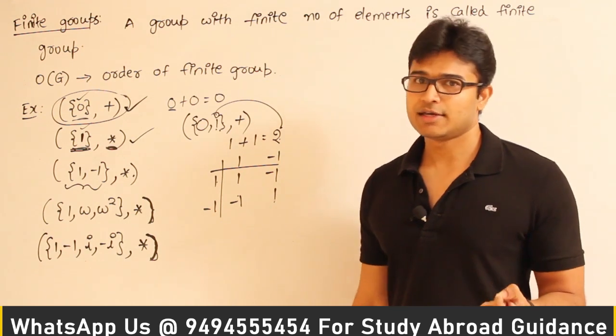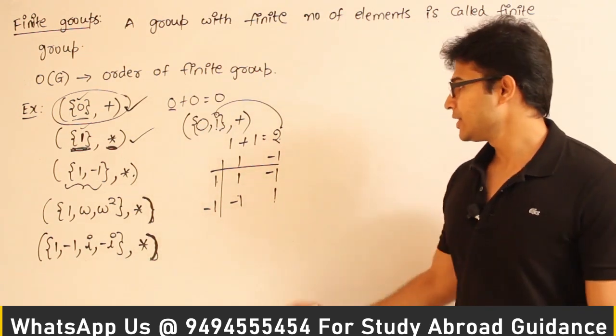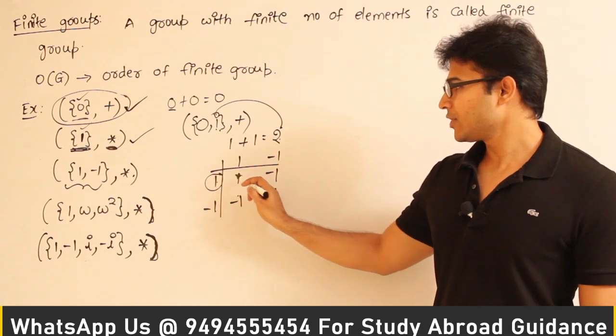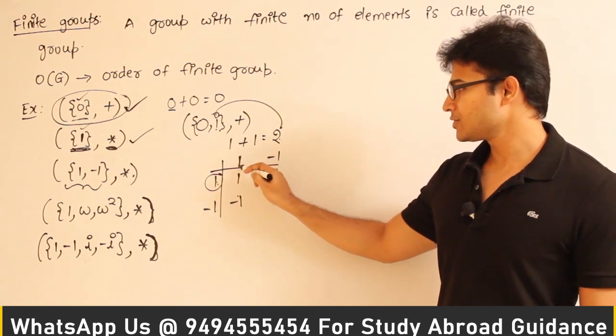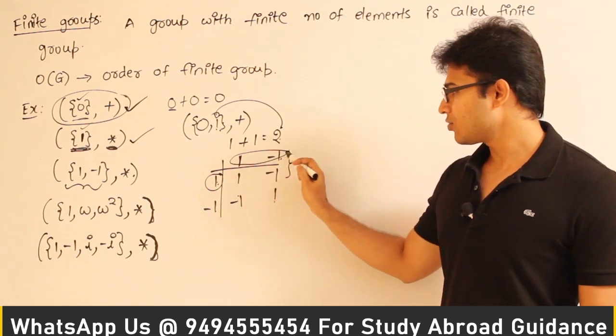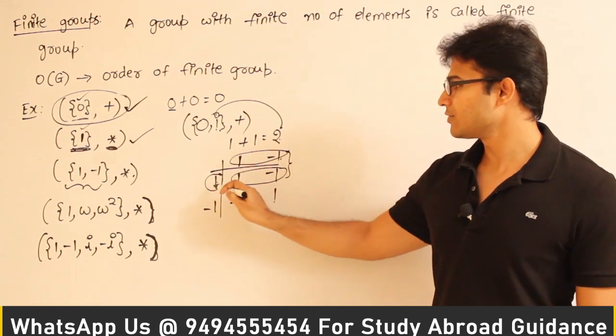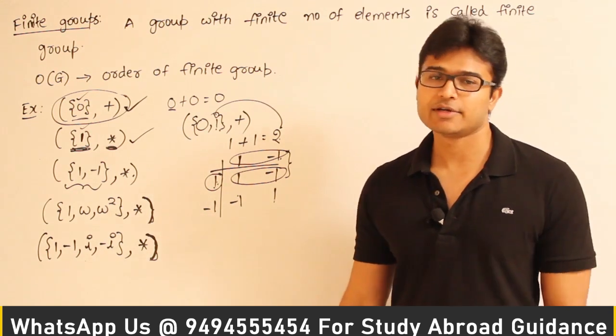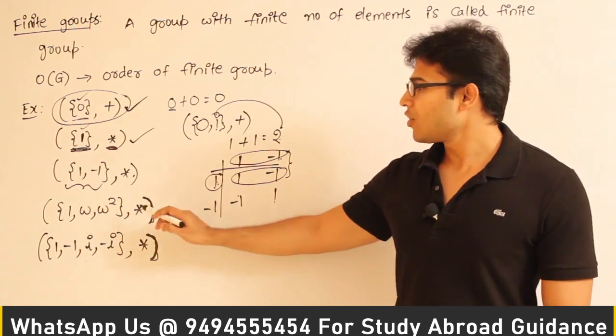And what about the identity element? Do you see any identity element? See this element 1. Whenever you are applying this operation star with any of the elements, you are getting the same elements, isn't it? This entire row got replicated here, which means 1 is going to act as the identity element. Got it? Now what about inverse?